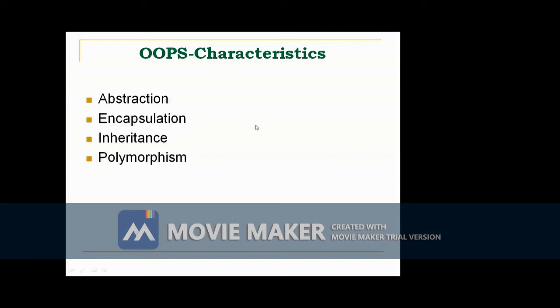When we write a class, we specify the code and the data that constitute that class. Collectively, these elements are called members of the class: data members and member functions. The data defined by the class are referred to as member variables or instance variables. In a class, there are two types of variables. One is instance variables and another is static variables. Instance variables are related to the object. Static variables are related to the class.